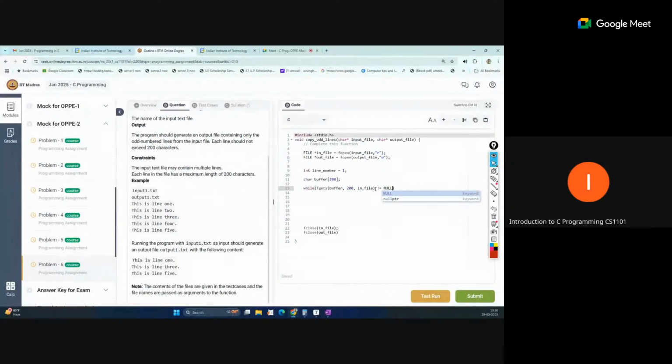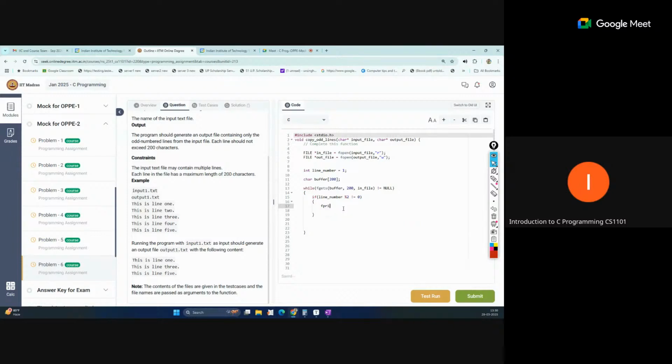This is the line identification. This repeated process will run, and we will check the line number. So if line number modulo 2 does not equal 0, that means that line is an odd-numbered line, and that line we will print into our output file, the file which we have opened in output mode.